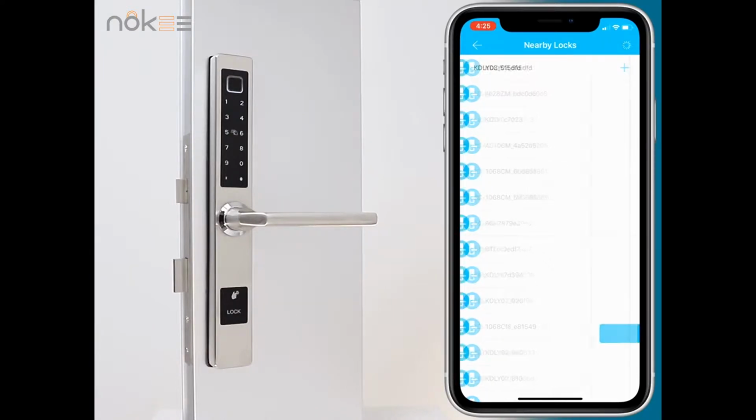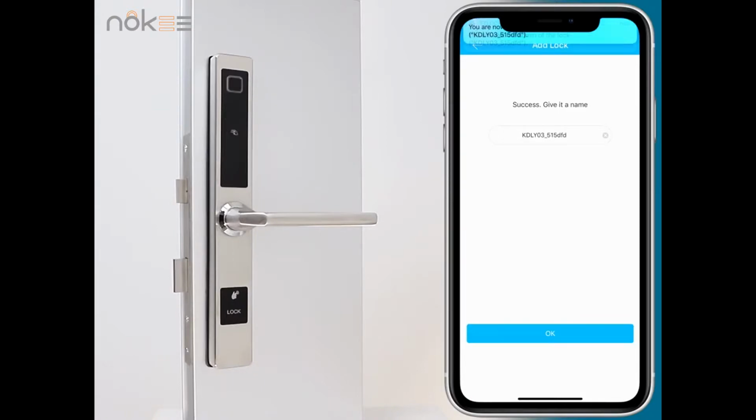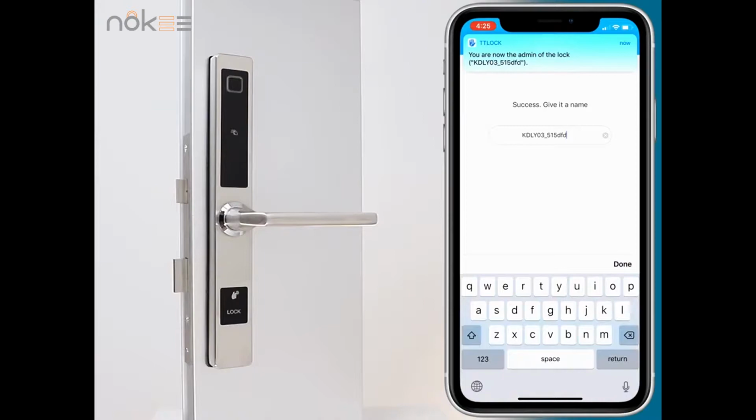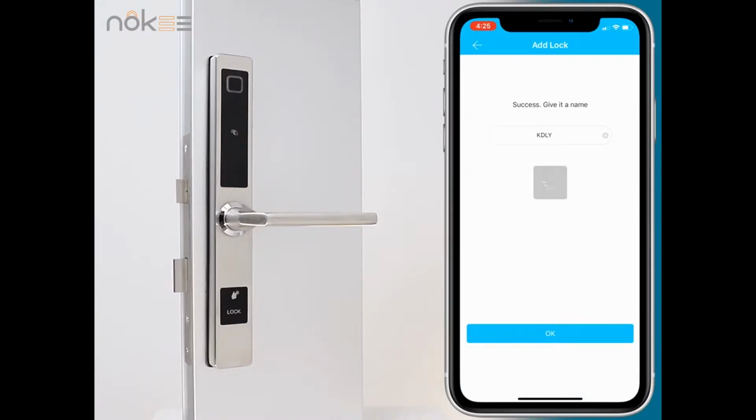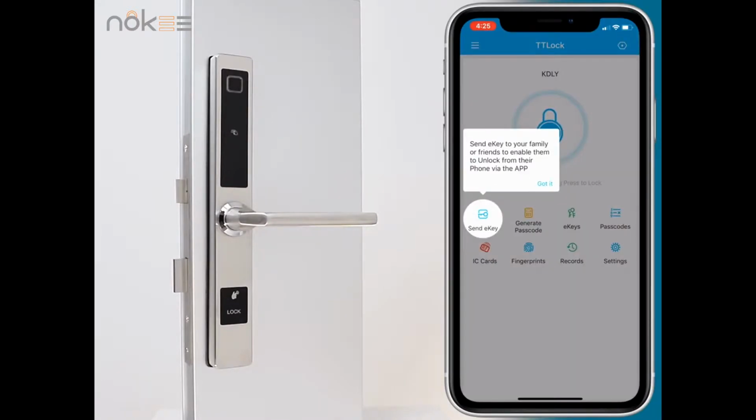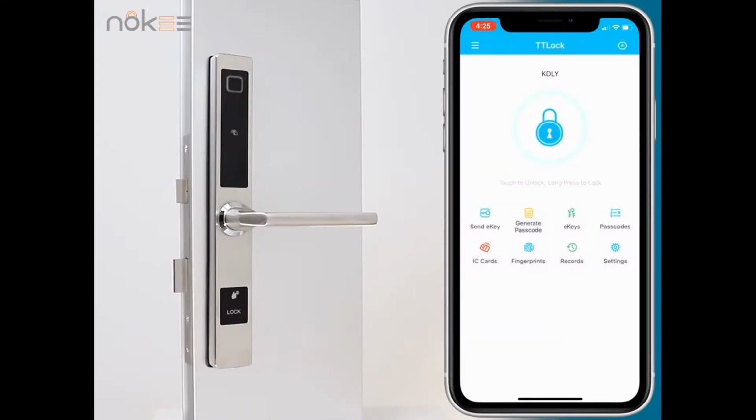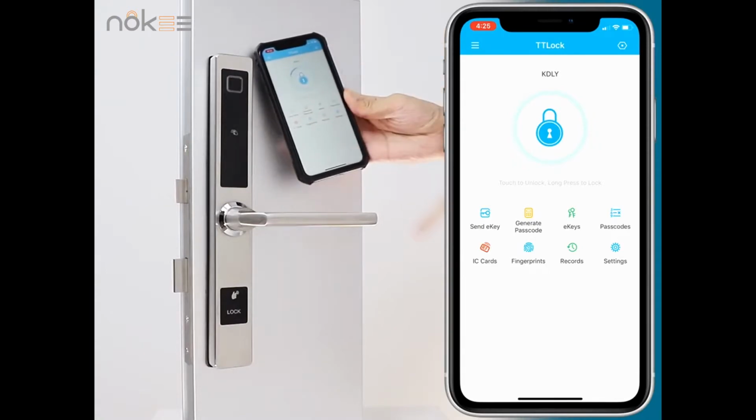Click plus. Name the smart lock, then click next. Now, you can use the app to unlock and operate the smart lock with your phone.